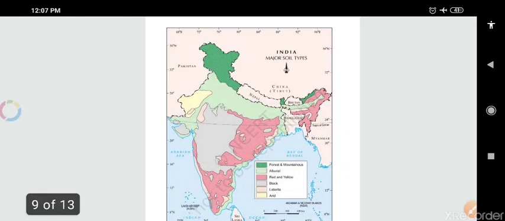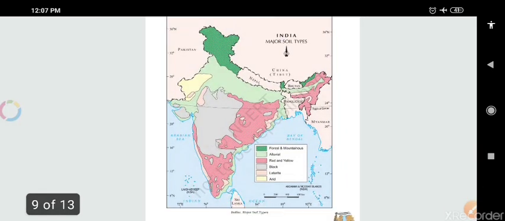First, just focus on this diagram. Let's focus on the map. Alluvial soil is denoted by this light green color. As you can see, most of the northern plain part, which is very river rich, is covered by the Himalayan rivers.